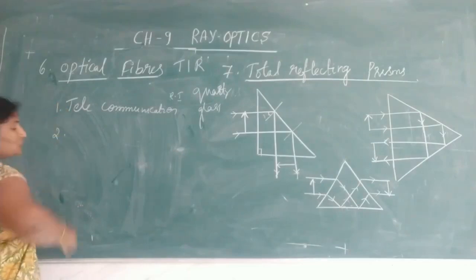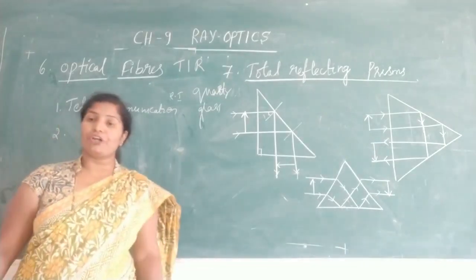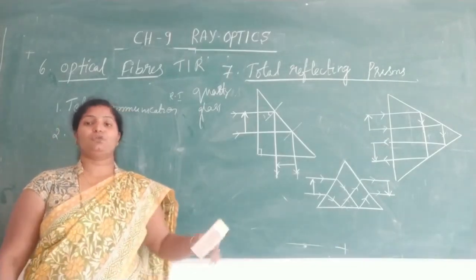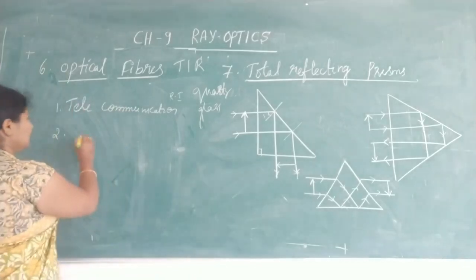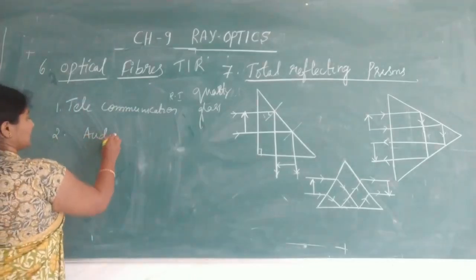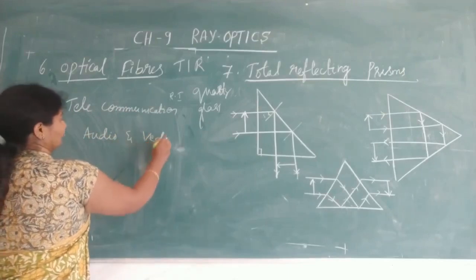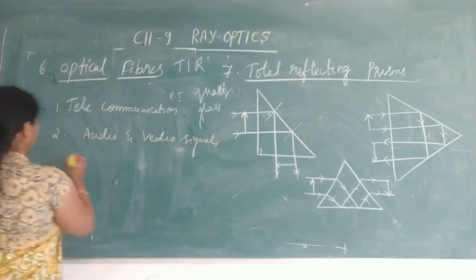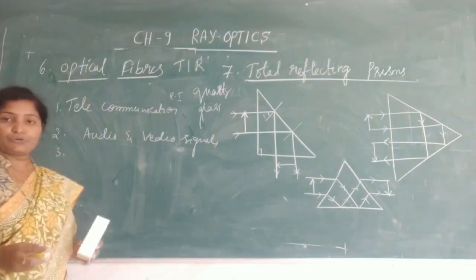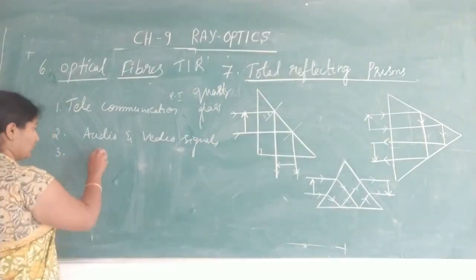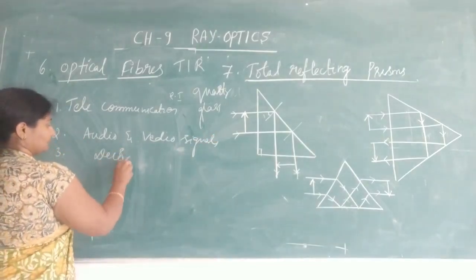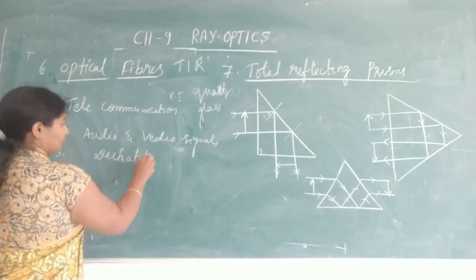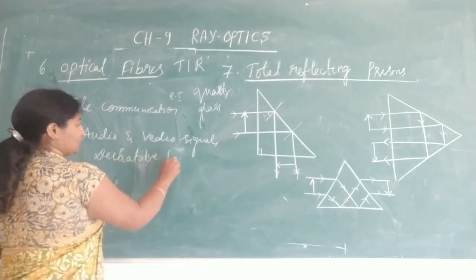It is also used in audio and video electronic signals, to pass the audio and video electronic signals. And third, they are also used for decorative purposes, decorative bulbs, decorative table lamps.